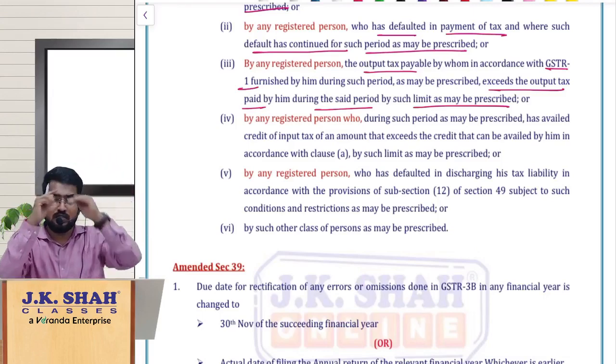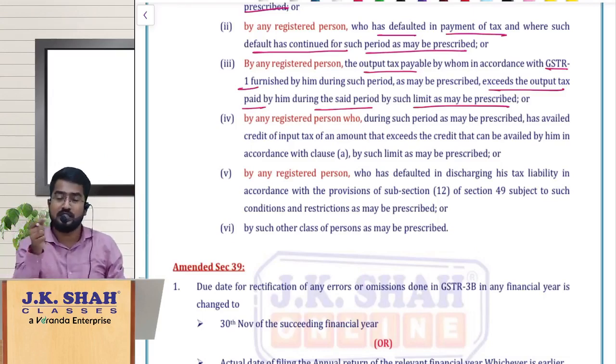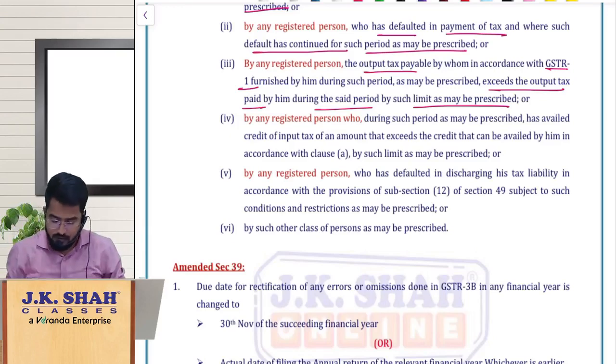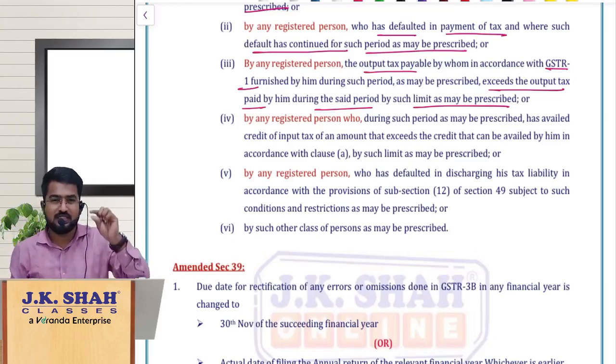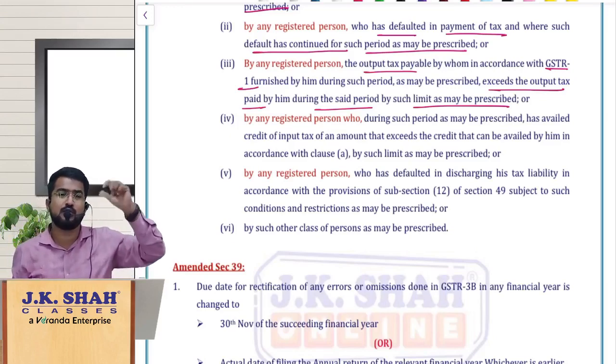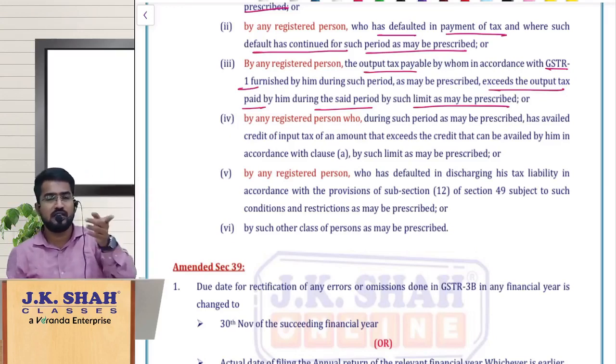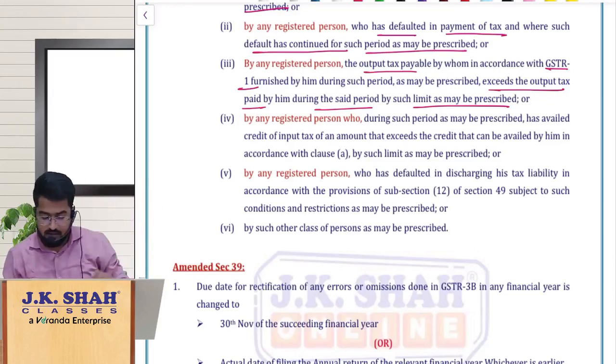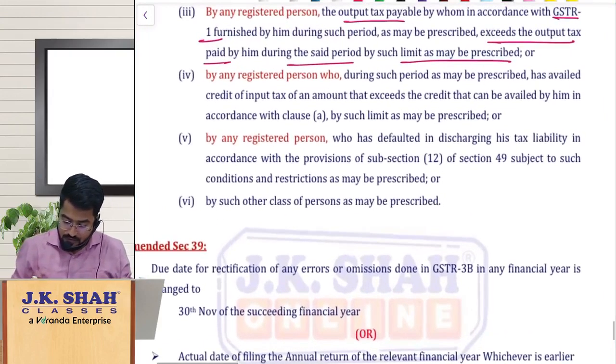How much? So much percentage. That much percentage, which has not been notified, government can notify. That means his variations in tax payments are too high. Then also they will say, hey, you have purchased from such a person, you cannot take ITC. Like that, government can come with the notification.